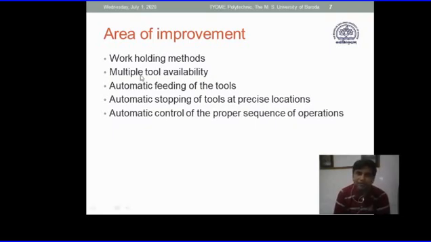Secondly, we are looking for multiple tool activity. That is, from a single tool, if we are able to build a system wherein we can mount more than 5, 6, 7 tools, not only 1 to 2 or 3, but 6 to 14 tools, then it will be very quick and easy to operate different tools, because only changing the location of the tool holding device will be required.